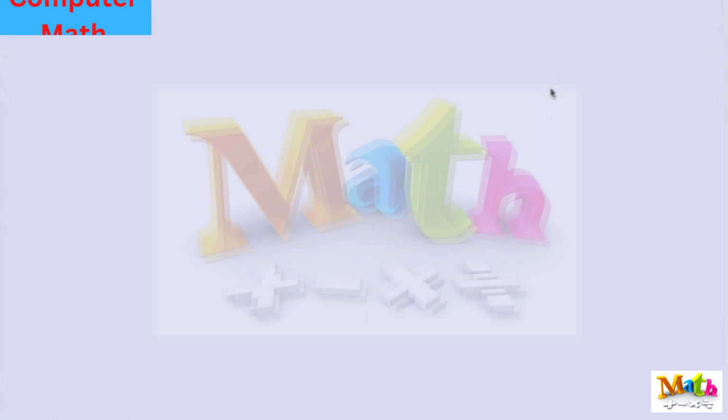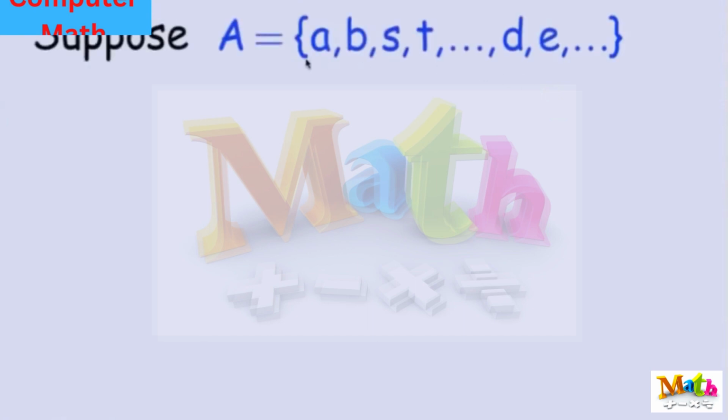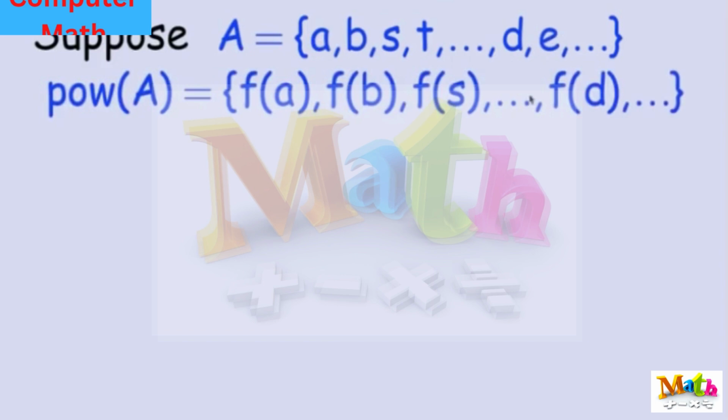Let's take a look. It's a diagonal argument again, but now I mustn't assume that A is countable. I'm not going to assume that I can really list the elements of A, but we'll think about it as though we could. Let's think about this matrix again. So suppose A is this set of elements, A, B, S, T, D, E. I'm scrambling up the alphabet on purpose because I don't want you to get the idea that we're assuming that A is countable, that you can list all the elements of A. I'm not assuming that, but I'm just writing out a sample of elements of A.